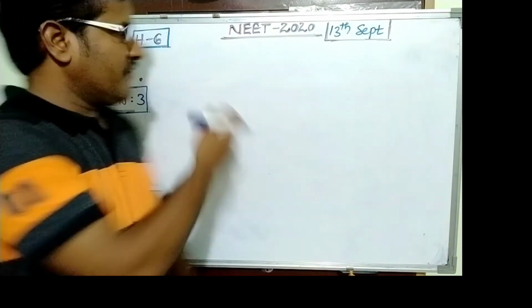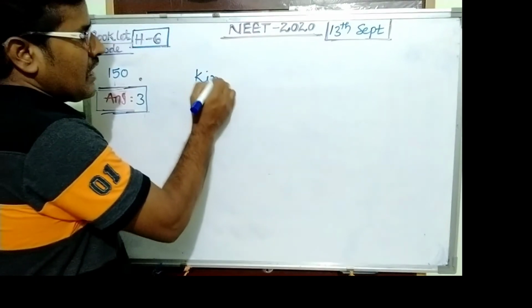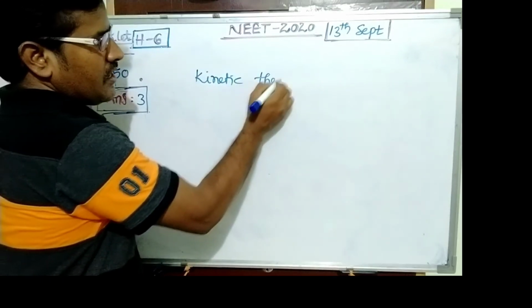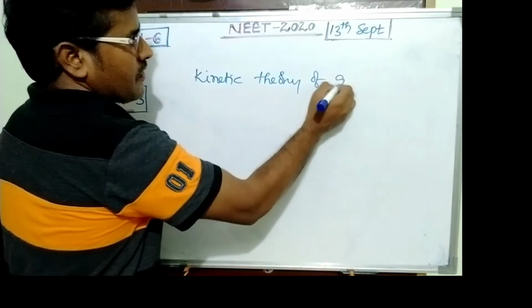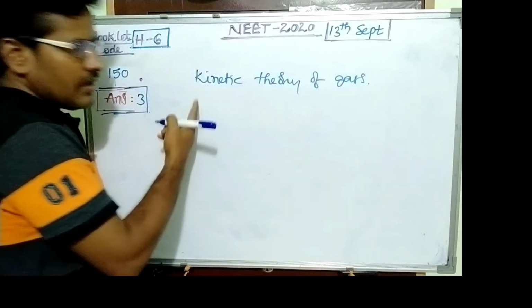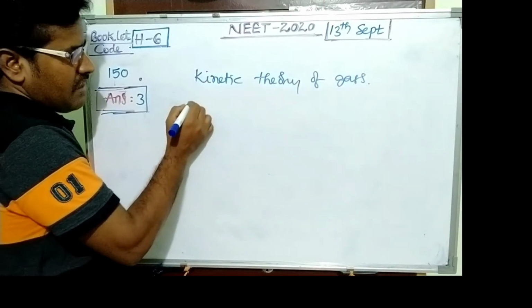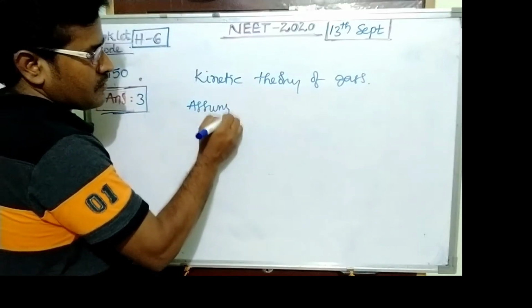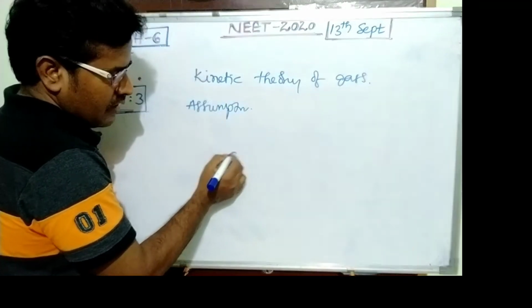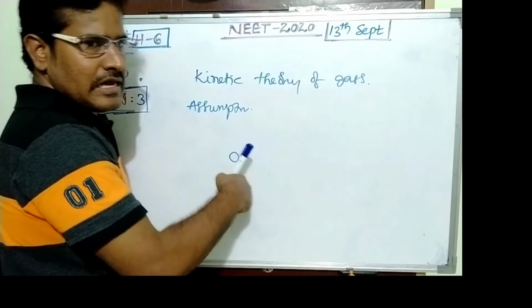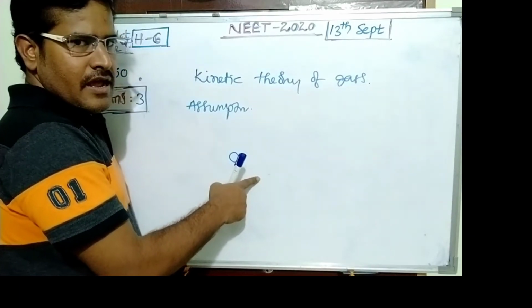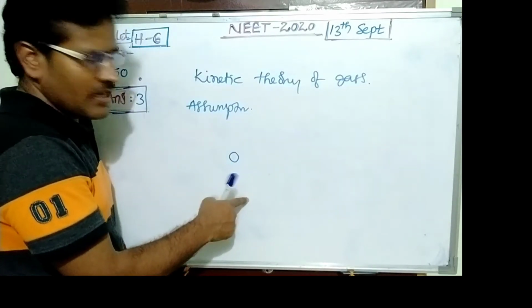Question number 150. This is from kinetic theory of gases. Assumptions: gas molecules are randomly moving and this motion is Brownian motion.